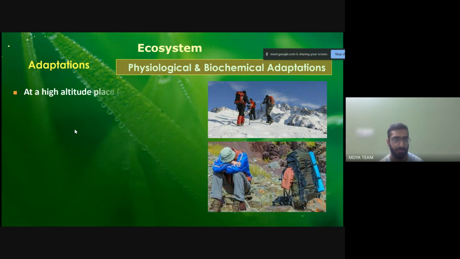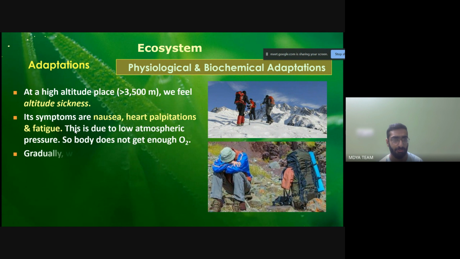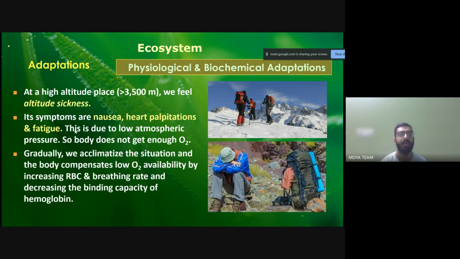Next we move on to the physiological and the biochemical adaptation to the ecosystem. At high altitude, greater than 3,500 meters, we feel altitude sickness. The symptoms that we feel when we are going through altitude sickness are nausea, heart palpitations, and fatigue. Why does this happen? It's because of the low atmospheric pressure.